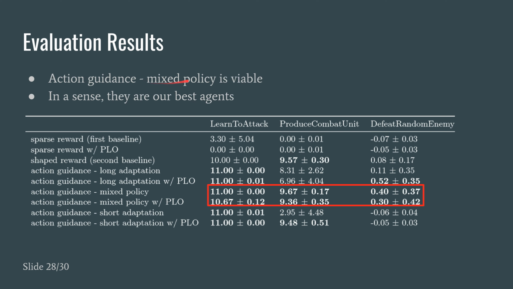Lastly, action guidance mixed policy is viable. In a sense, they are our best agents. They perform very competitively in all three tasks we evaluated. This suggests that we can almost consider the main agent and the auxiliary agent as a joint entity making joint decisions together, and somehow they're able to perform very well in all of the tasks that we examined.